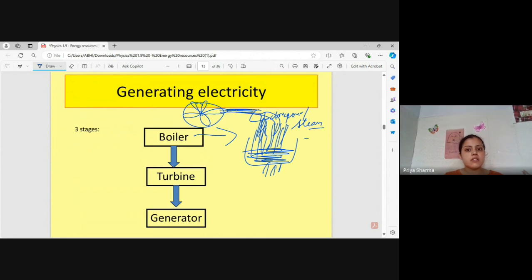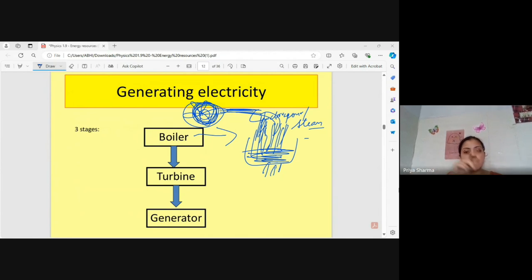If something of very high pressure strikes the particular blades, what will happen? These blades will start moving like this. So this is what it is. High pressure steam from the boiler will be directed onto the blades of the turbine. Now, what will happen? This will make the turbine spin. The blades of the turbine will spin, and that produces mechanical energy.